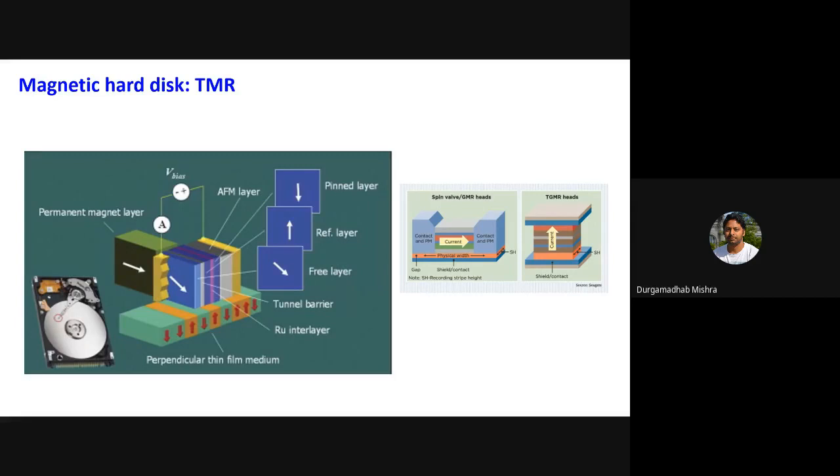Normally when these structures are created, it is not just three layers, but there are some additional layers also needed. It is known as a spin valve structure, so we'll not go into the detail of that. You need this active sensor layer. You have a pinned layer, and then the reference layer.